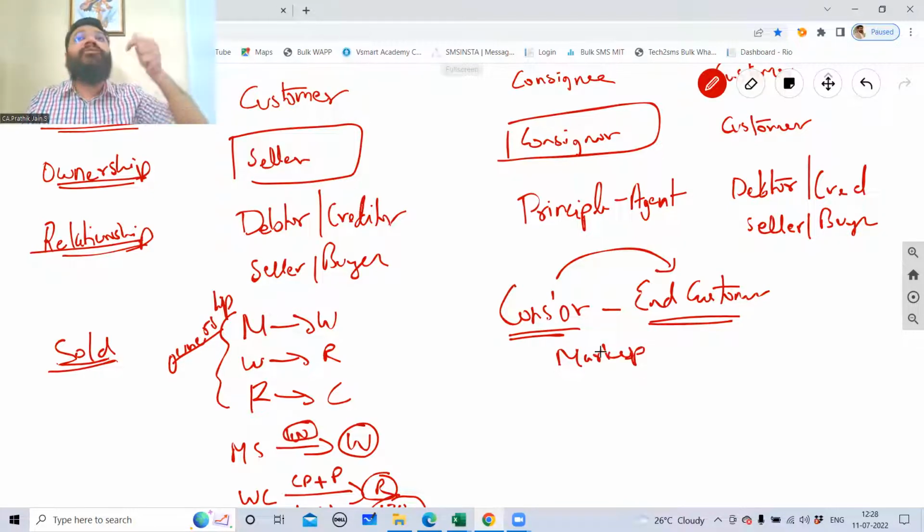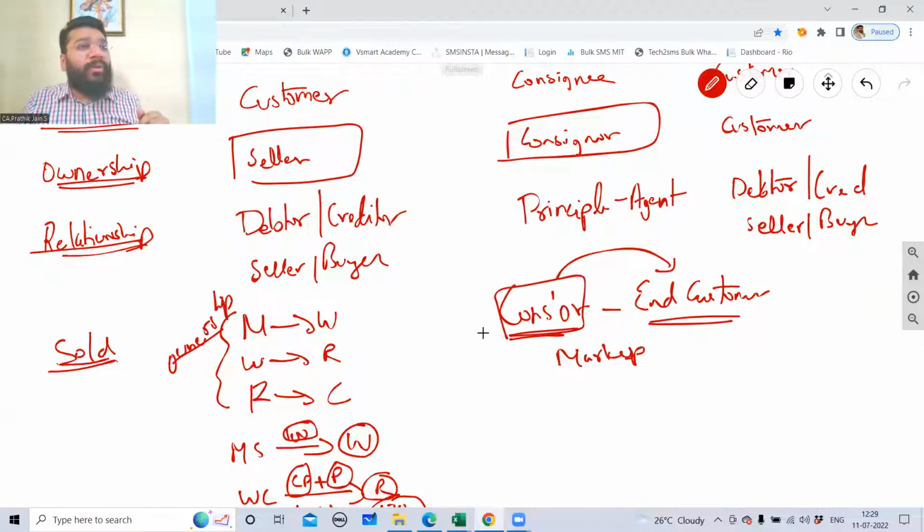Markup means addition of profit to the cost price. You will come across this word very frequently in your CA career. Markup means I'm marking up my extra profit. Here in consignment business, you don't have the privilege to mark up. Whatever price the consignor decides, the consignee will sell at that price and get commission on that. So the income here is commission income, for the consignee.